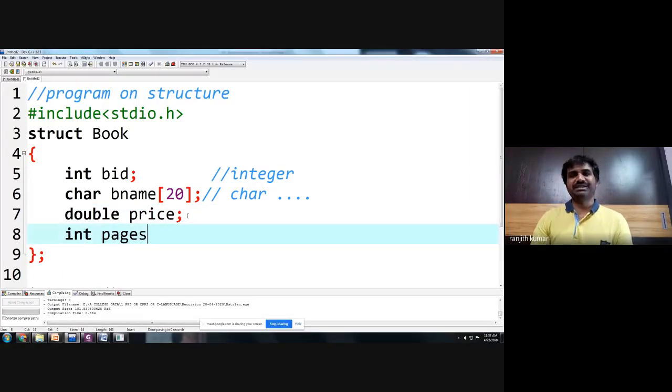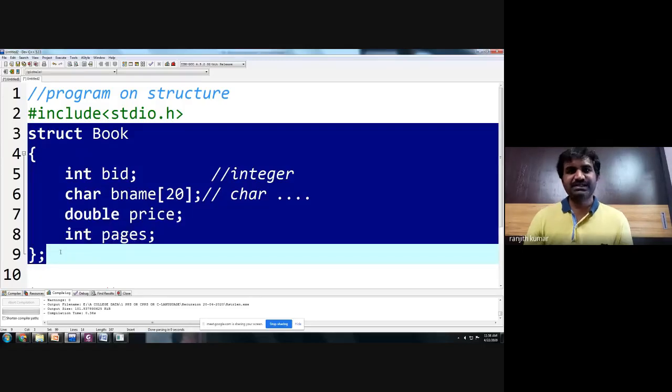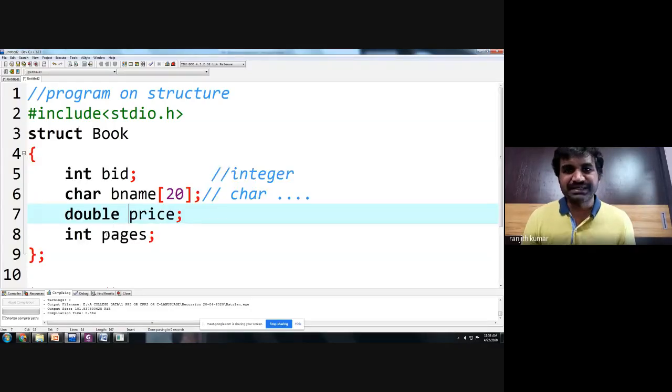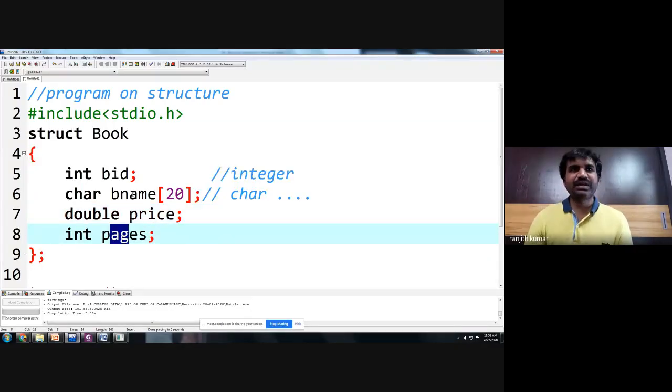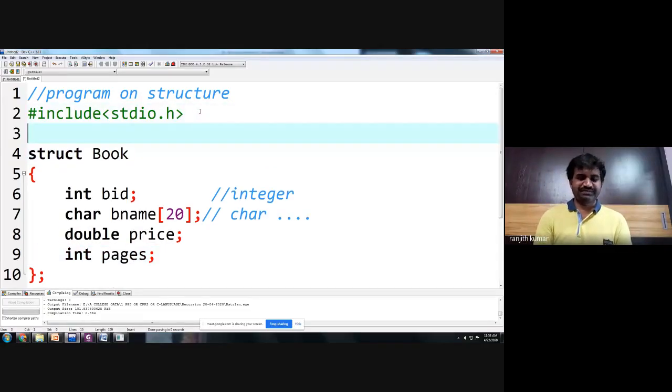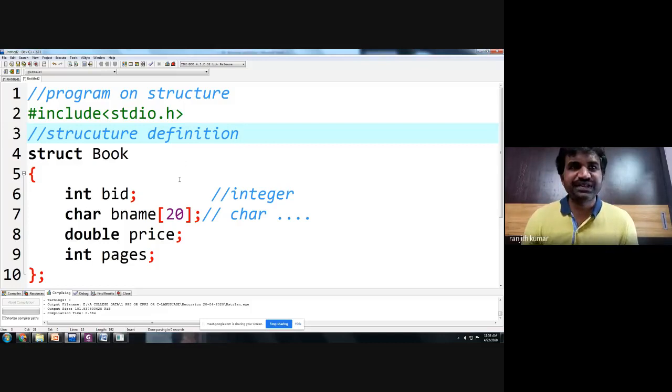Here we are creating a structure of 4 members: book ID, book name, price of the book, and pages. So this is the definition of the structure. Whenever you write a structure definition, a book structure gets created.